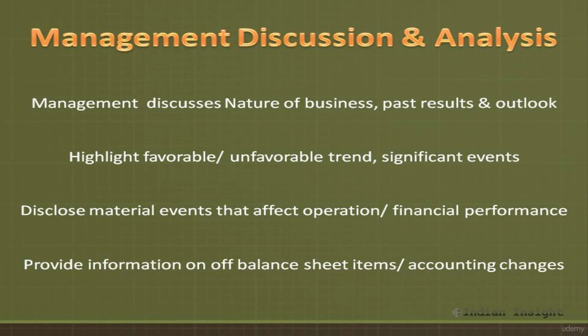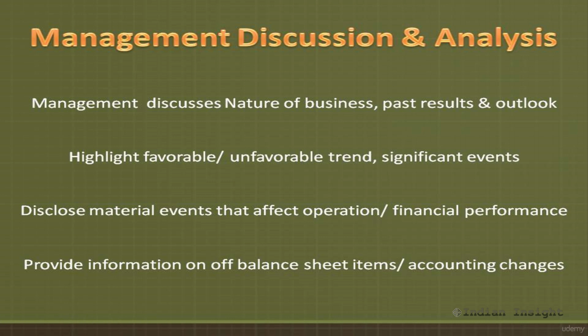Next, let's look at another section within the financial statement, which is known as management discussion and analysis. Now, all publicly traded companies include a section in the annual report titled Management Discussion and Analysis. In this section, the management of the company discusses a variety of issues of concern, including the nature of business, the past performance, and the future outlook of the company. This section is referred to by various names, including management report or management commentary or operating and financial review, or simply management discussion and analysis.